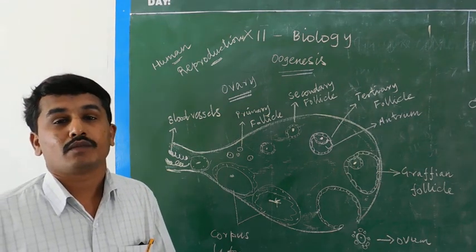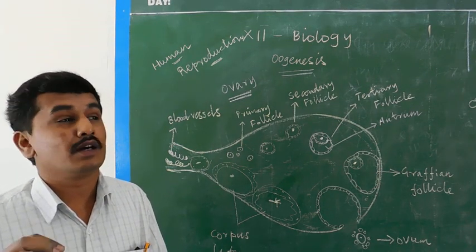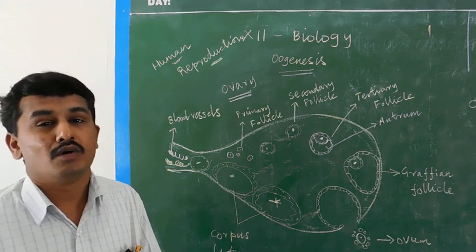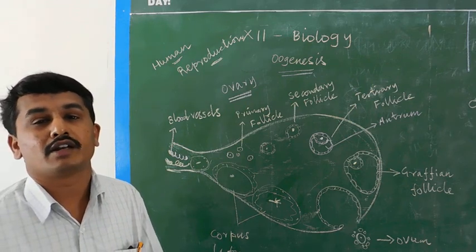Then the ovary. You already know the structure of the female reproductive system.